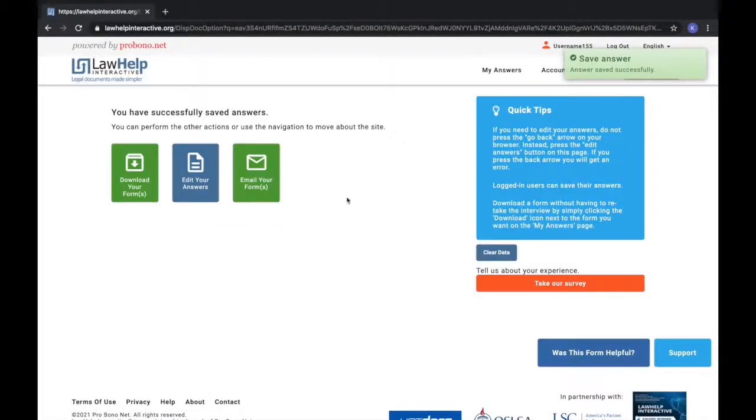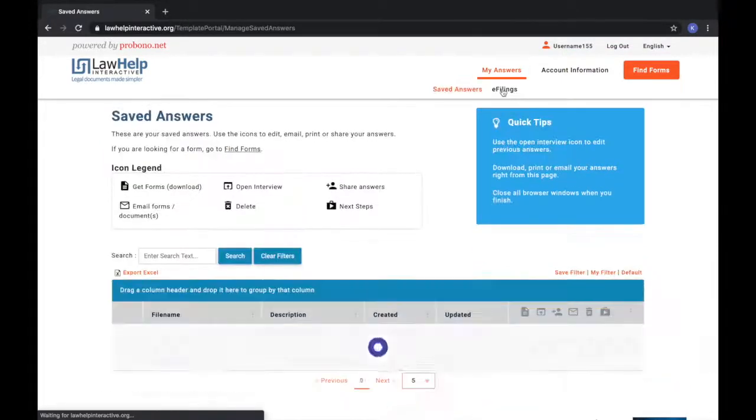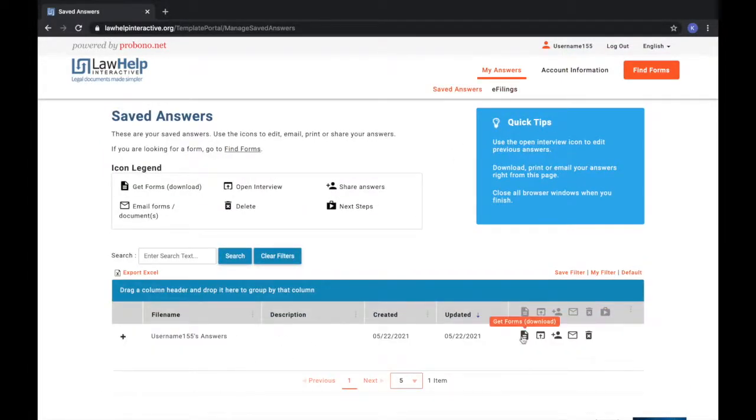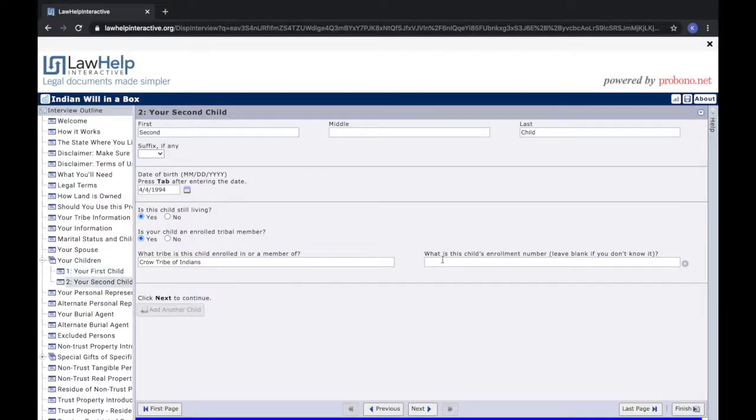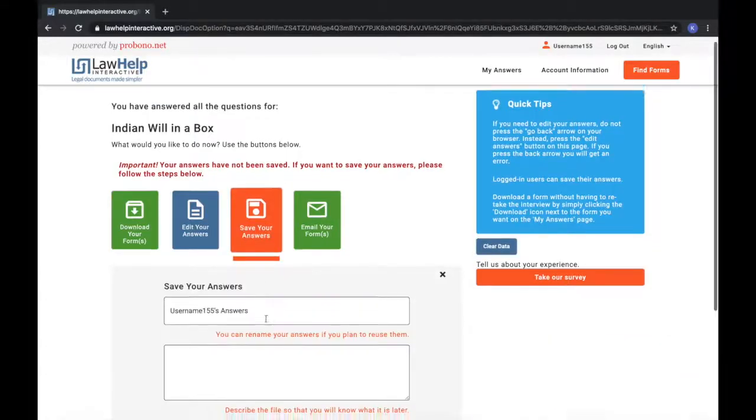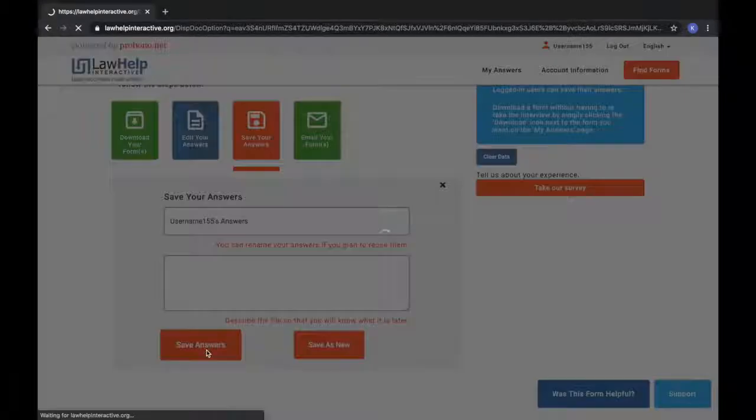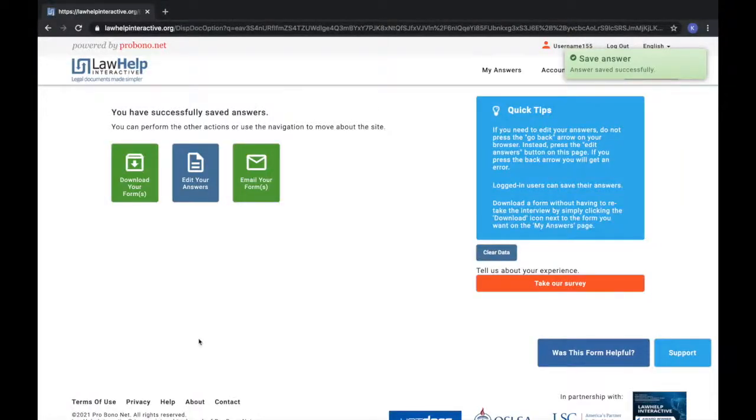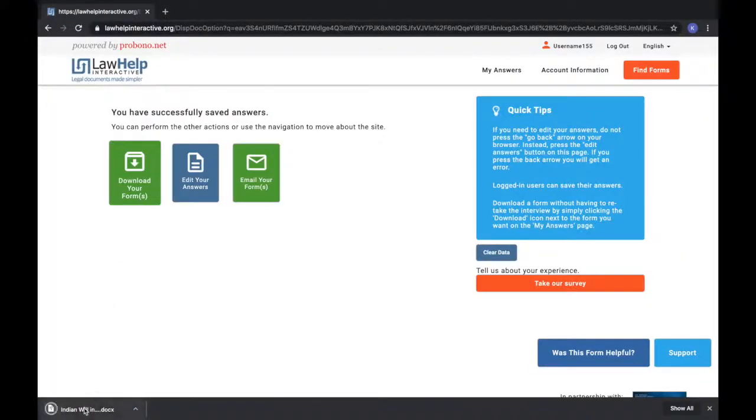You'll be able to find your form by clicking on the My Answers tab and selecting Saved Answers. To review my answers, I can open the interview and fill in any missing information that I may not have had when filling out the form initially or change any bequest decisions. You have the option to change the name of your saved will or save the updated version as an entirely new set of answers, but I will save my answers as the same form under the same name. Once I've finished, I can click the green Download Your Forms box to generate my will as a Word document.